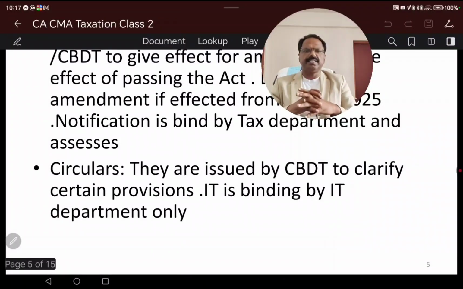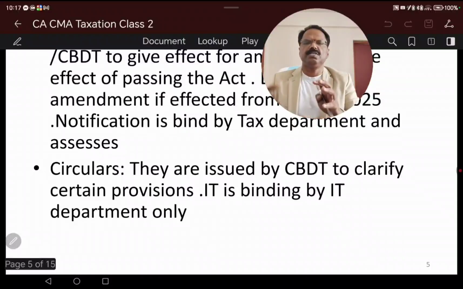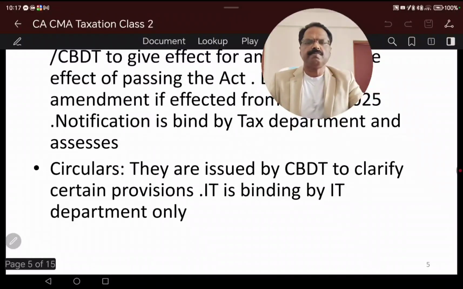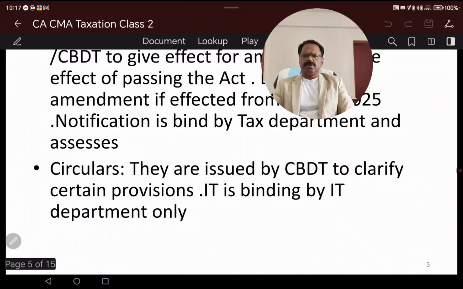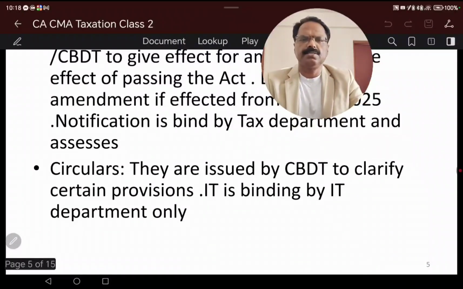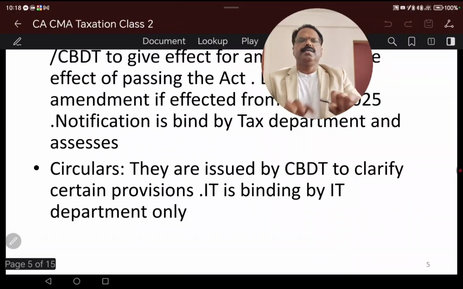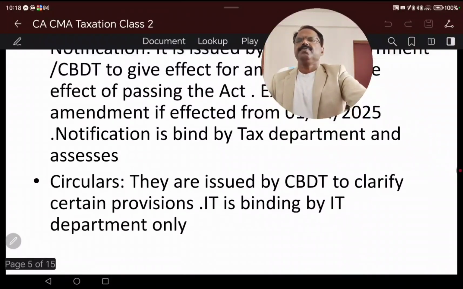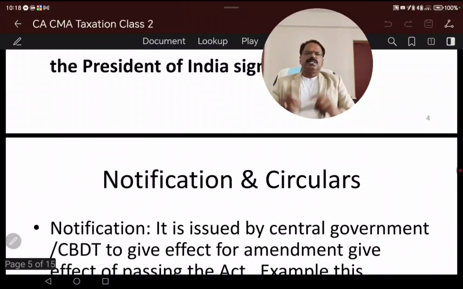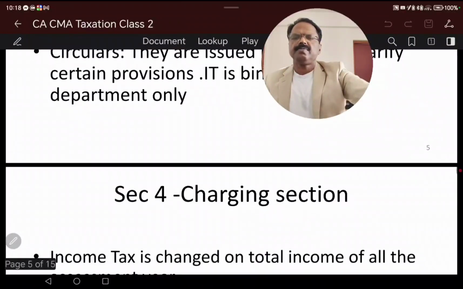Basically, the Central Board of Direct Taxes issues the circulars, maybe with certain additional provisions or certain clarifications. It is binding on the government only, so it is not binding on the assessees. So the Income Tax Act circulars, as well as notifications, altogether become the income tax rules.